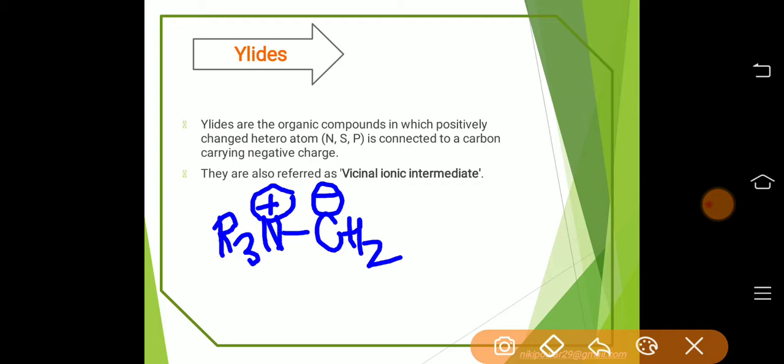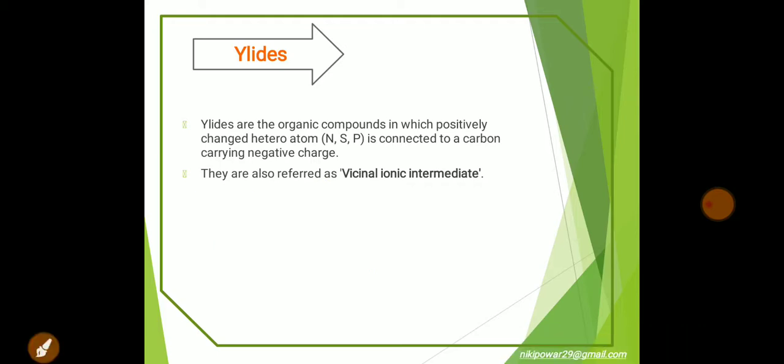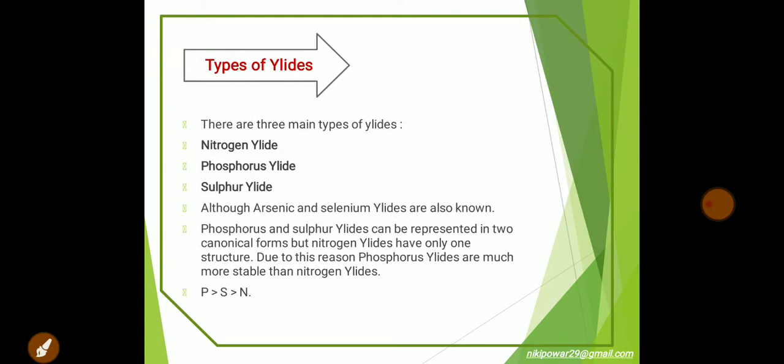They are also referred to as vicinal ionic intermediates, as positive and negative charges are on adjacent atoms. Okay. This is all about the definition of ylide. Types of ylides. There are three main types of ylides: nitrogen ylide, phosphorus ylide and sulfur ylide.